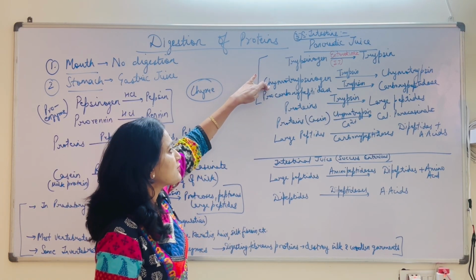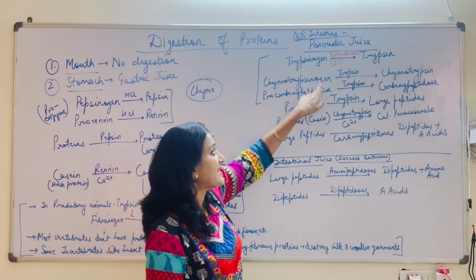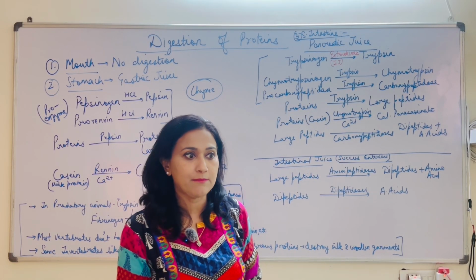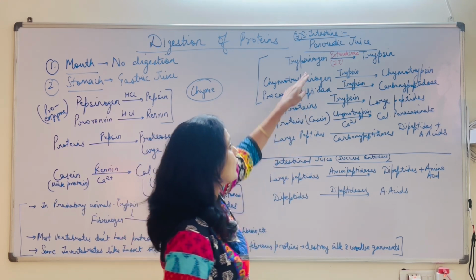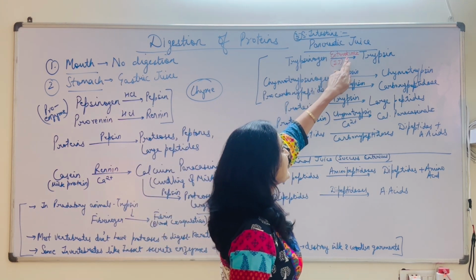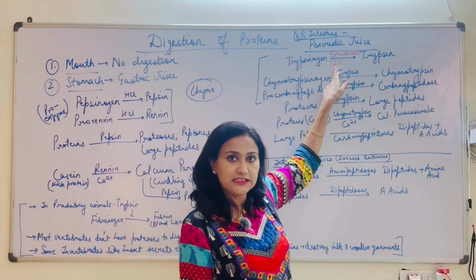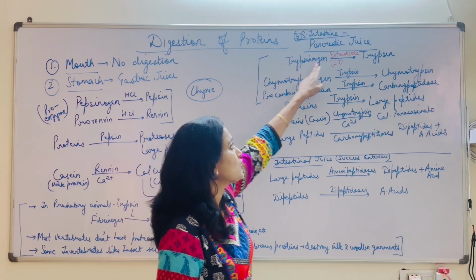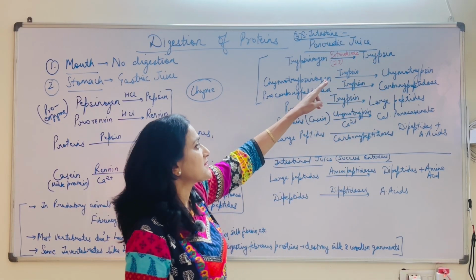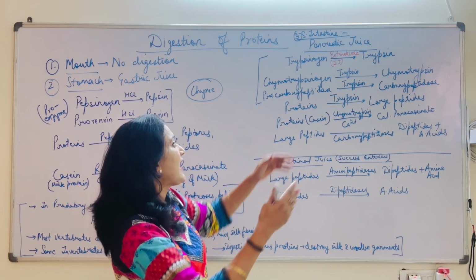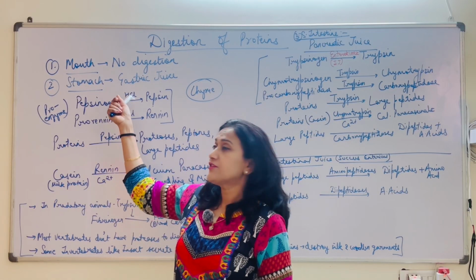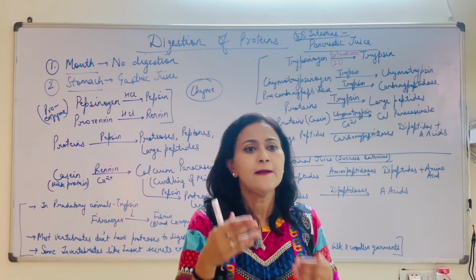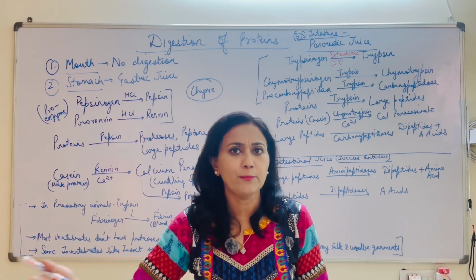Trypsinogen, chymotrypsinogen and procarboxypeptidase are also in a proenzyme or zymogen, an inactive form of an enzyme. So first they have to get activated. How will they get activated? Enterokinase, a component of the intestinal juice, acts as an activator enzyme and activates trypsinogen into trypsin. Once trypsin is activated, it further activates more trypsinogen, like pepsin, which is an autocatalytic process: the first few molecules of pepsin are activated by HCl, then they keep on activating their own further components.